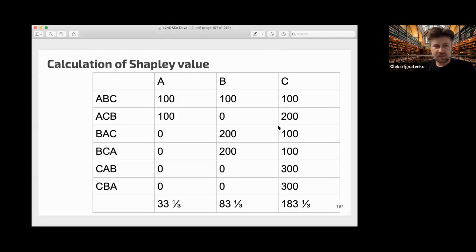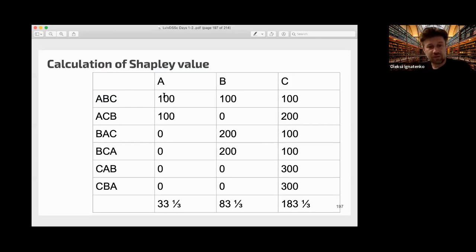So the idea of Shapley is to make a combinatorial calculation where you need to write down all permutations of players, and then you write down the value that each player brings to the coalition.